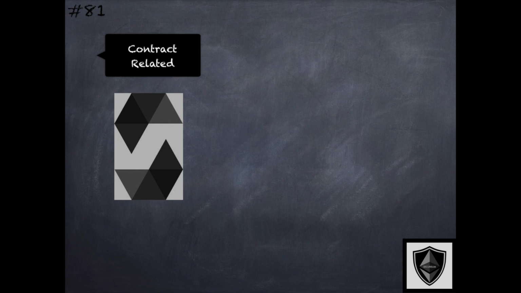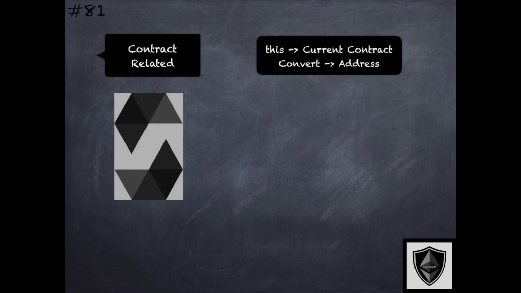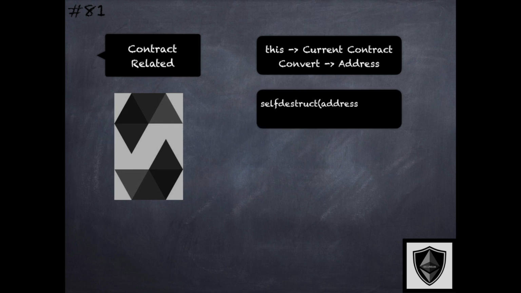Solidity supports some contract related primitives that need to be understood. The keyword this refers to the current contract, and it can be converted to an address type explicitly. And more importantly, there is a primitive known as SelfDestruct that Solidity supports. Recall that there's a SelfDestruct instruction in the EVM, which we talked about in the Ethereum module. This primitive is really a high-level wrapper on top of that instruction.